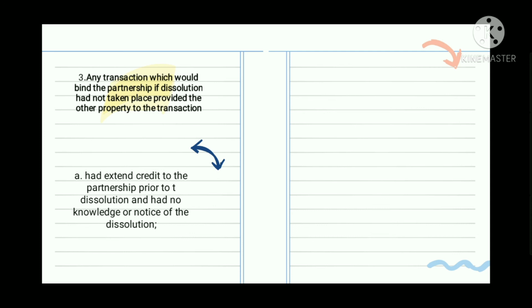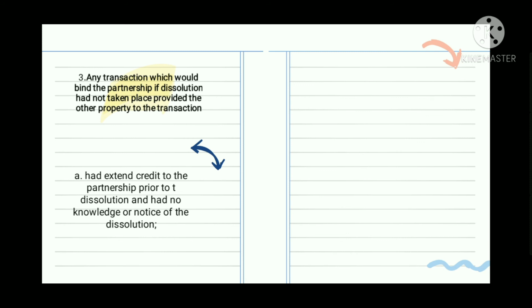An example for this is the partnership of A, B, and C was dissolved. After the dissolution, B entered into a contract of sale with X by buying goods of the latter on credit, which is not connected with the dissolution. In this case, hindi naman alam ni X na na-dissolve na yung partnership nila B. Kaya si X is in good faith. Therefore, the partnership is still liable to the contract of sale.